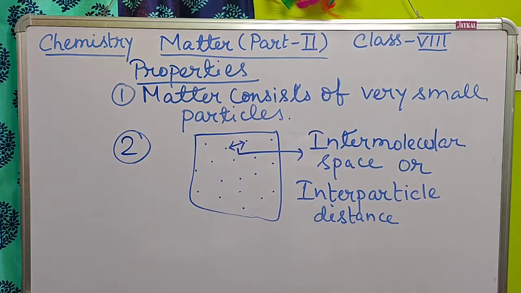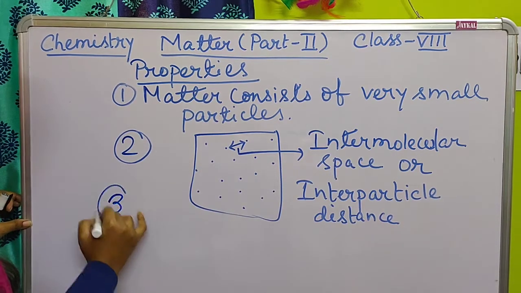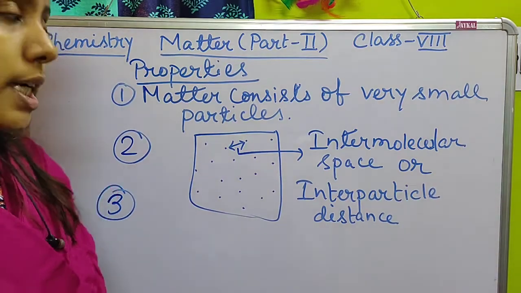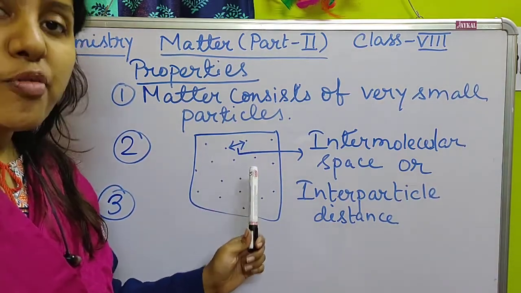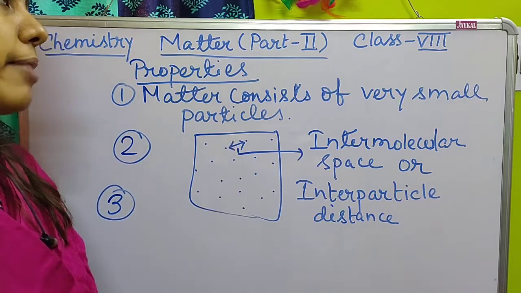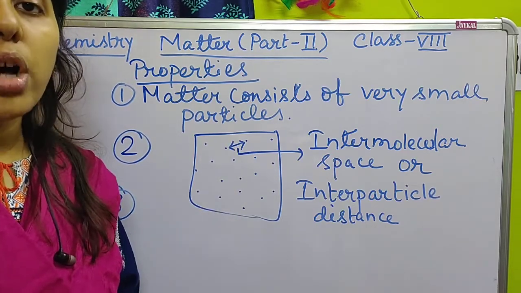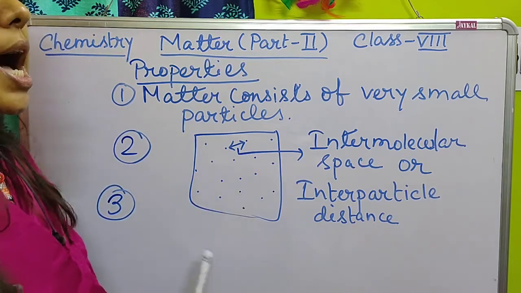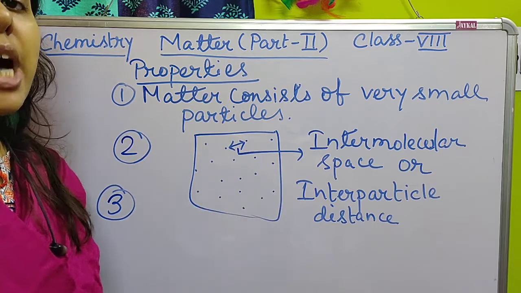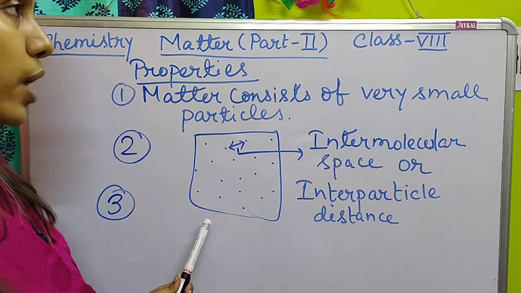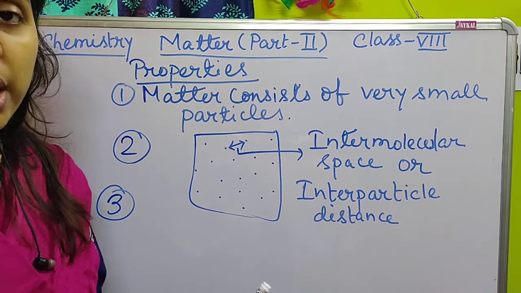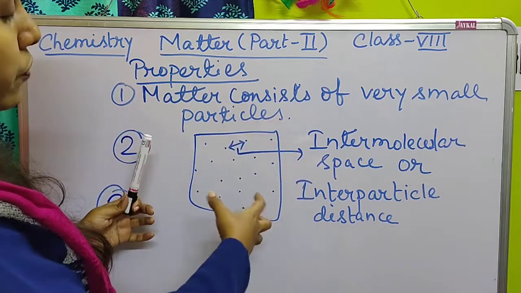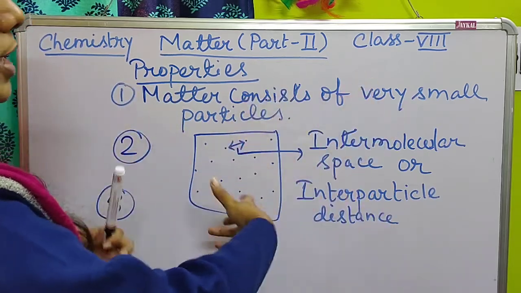Next is point number 3, intermolecular force of attraction. Now the molecules are separated from each other, and all of them also possess an attractive force by which these molecules are bound together inside a matter. Otherwise, if there were no force of attraction, the particles would be able to go outside the substance.